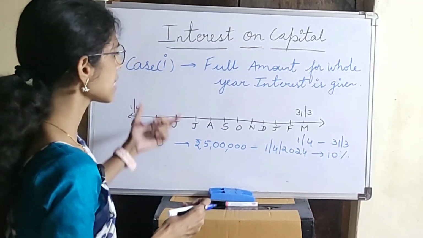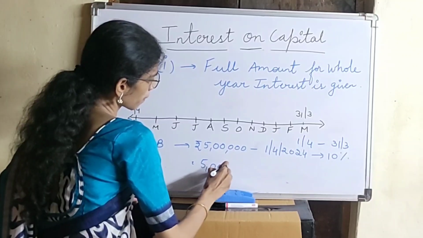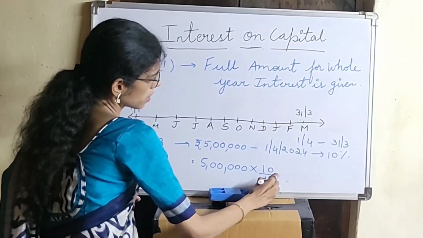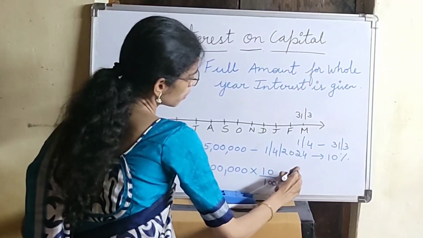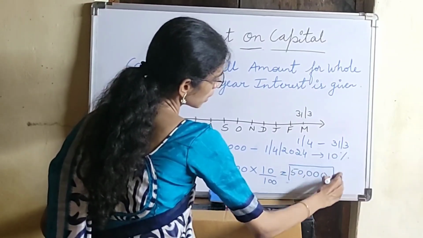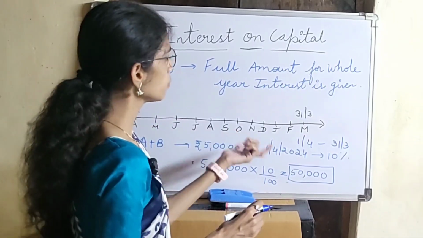So case 1 says that on the full amount, that is 5 lakh, the interest of 10%, that is 50,000, will be provided. This 50,000 amount will be given every year to the partners.